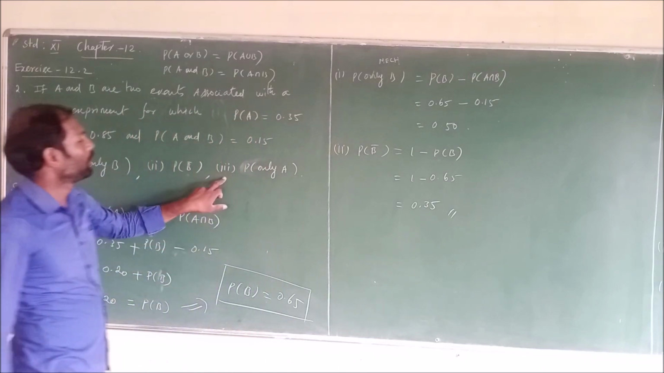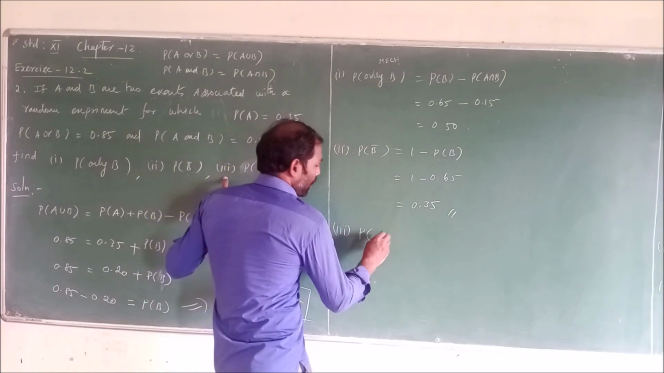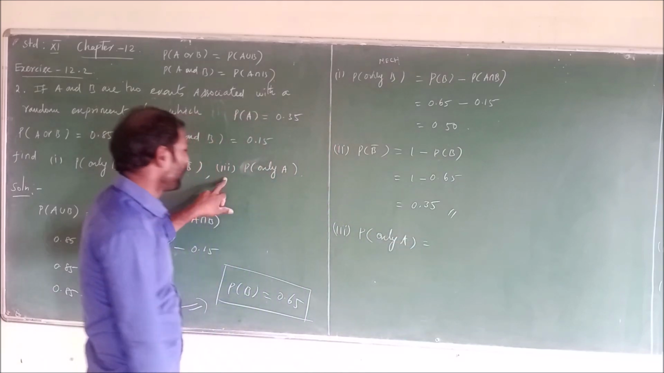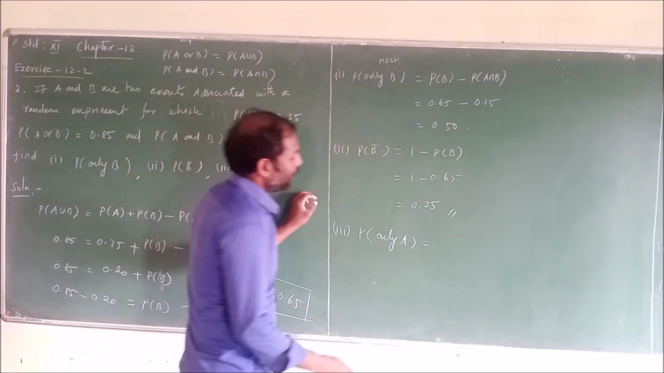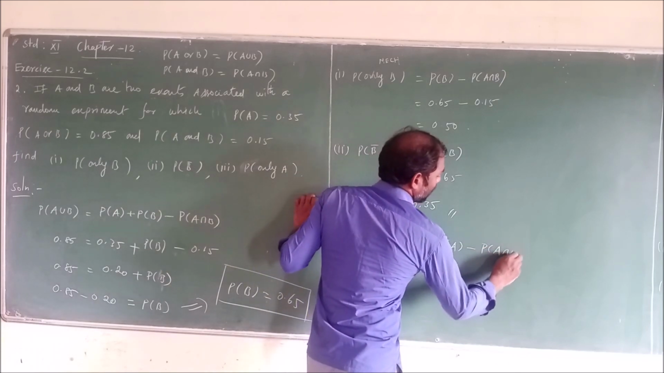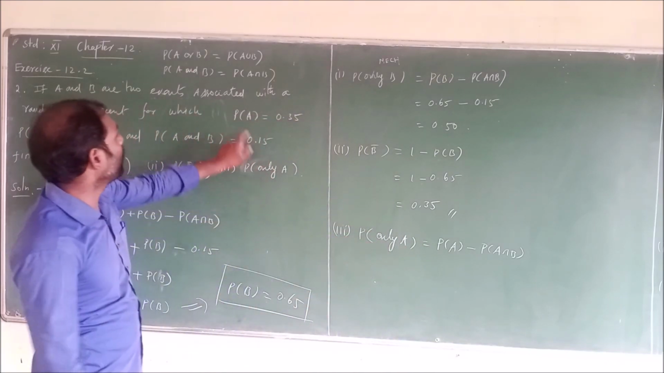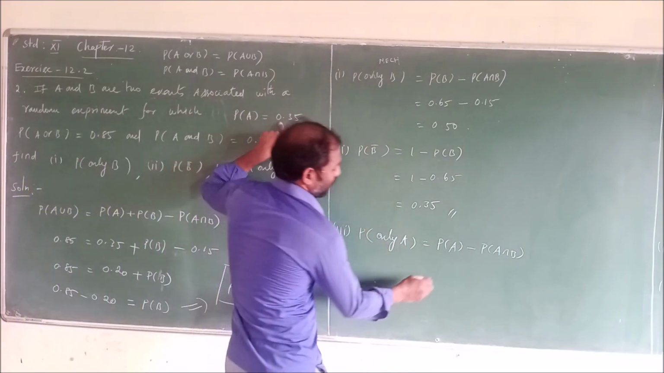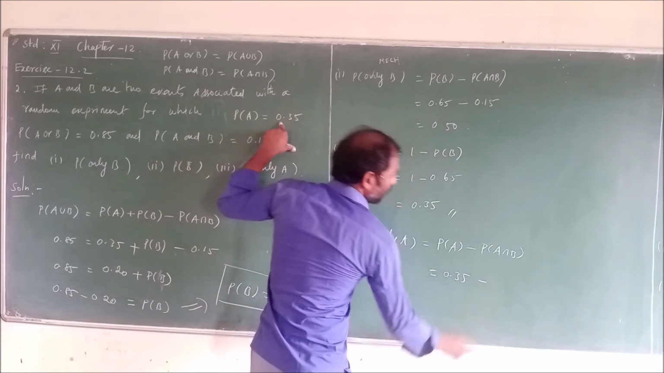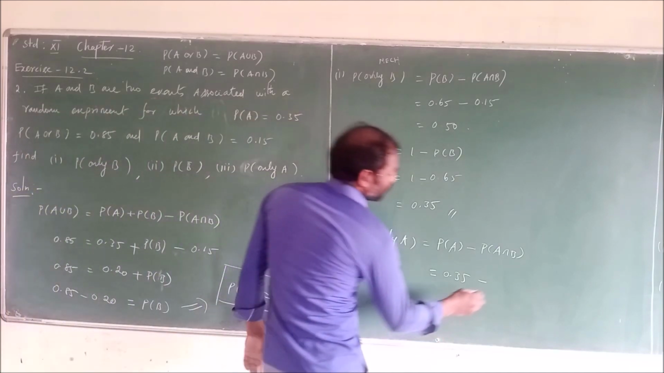The third one is only A. Third condition, the probability of only A. The probability of only A occurring is the probability of A minus the probability of A intersection B. The value of the probability of A is 0.35, minus A intersection B, which is 0.15.